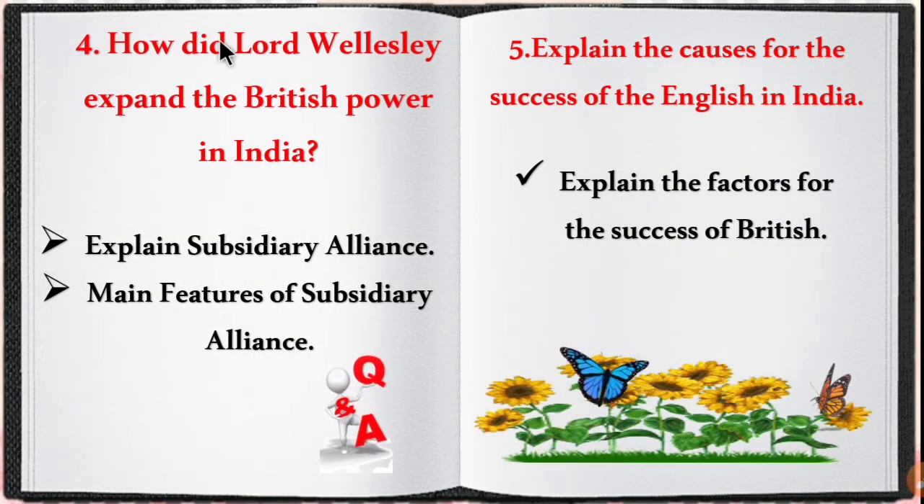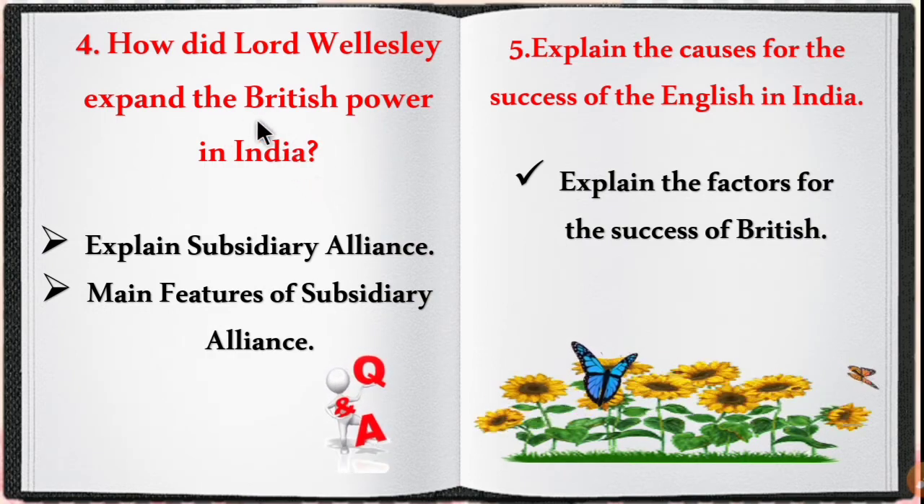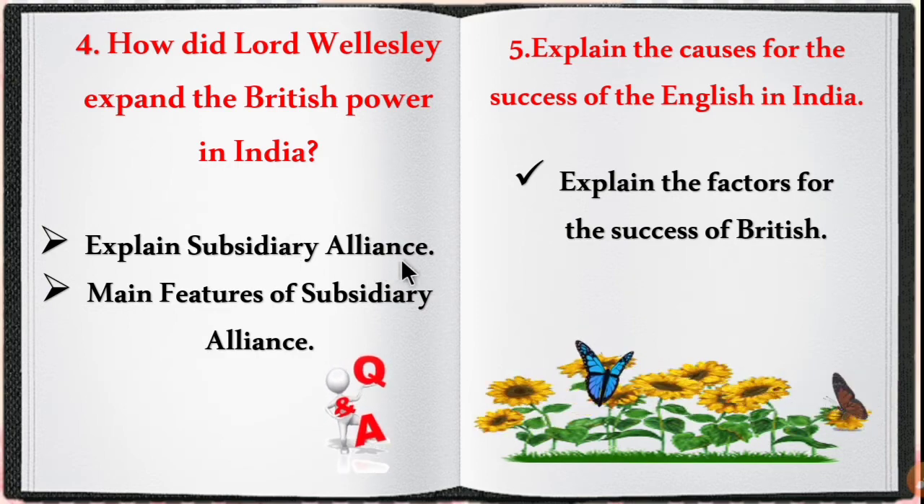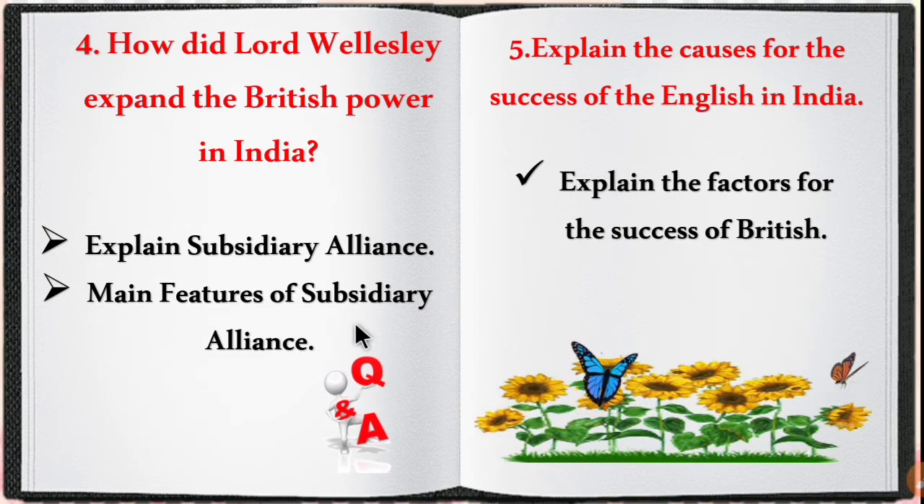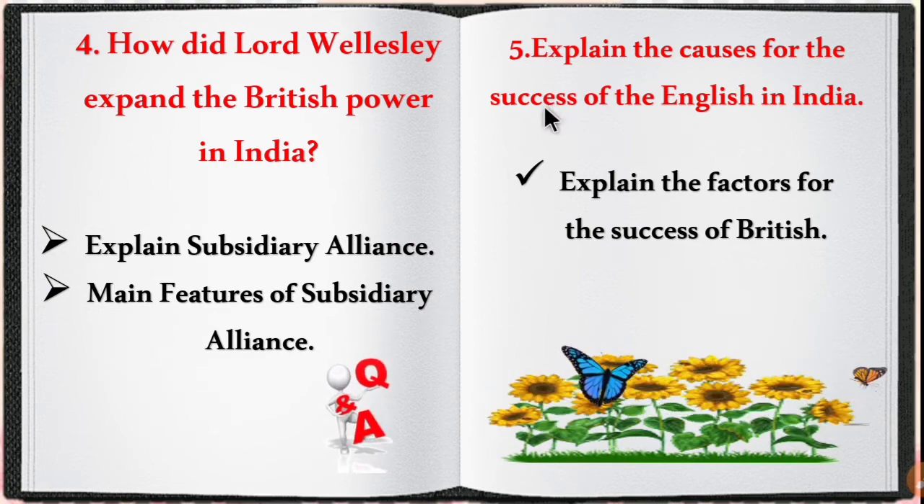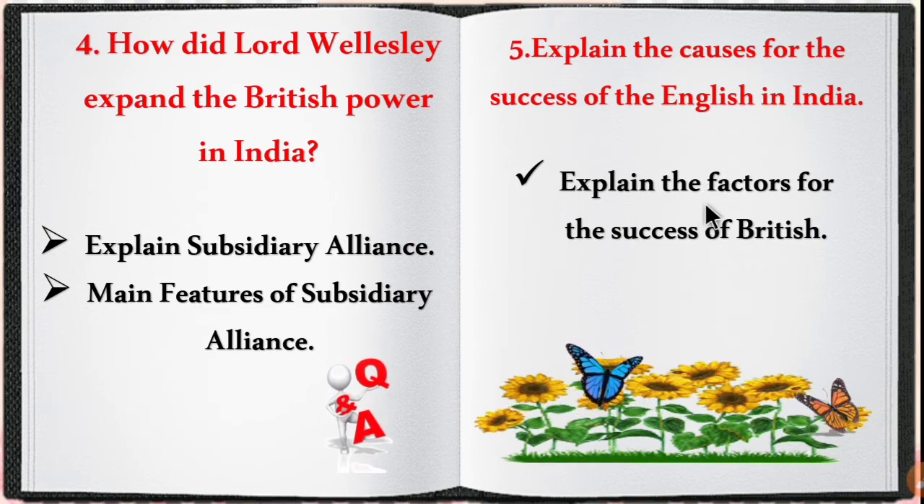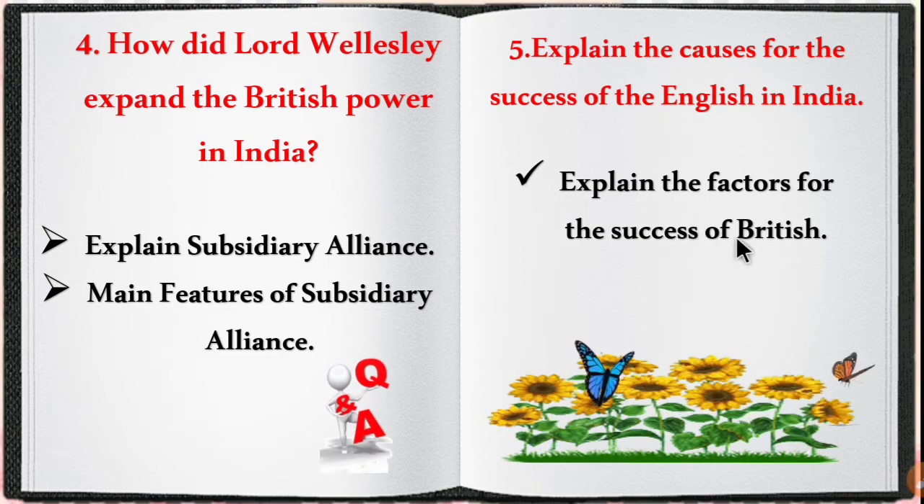Then, how did Lord Wellesley expand the British power in India? Wellesley means subsidiary alliance must come into your mind. Explain the subsidiary alliance policy and the main features of the subsidiary alliance policy. The fifth question is, explain the causes for the success of English in India. Explain at least any 5 factors for the influence of the British in India.